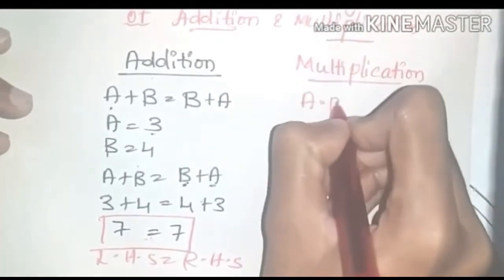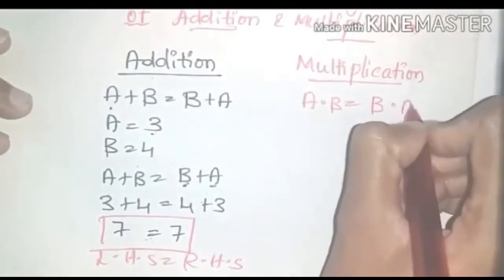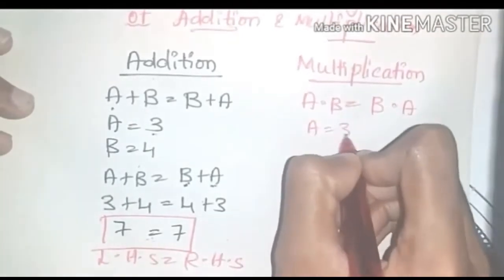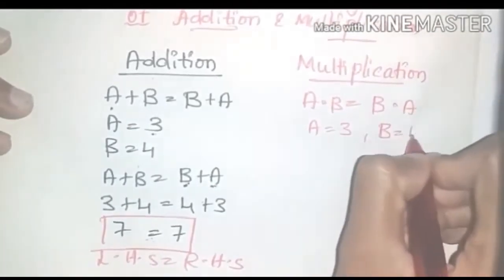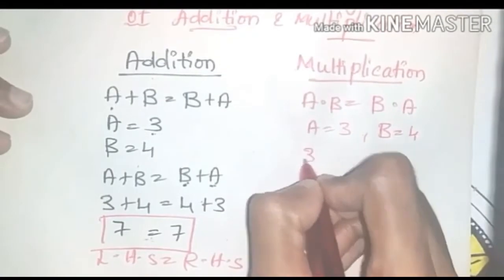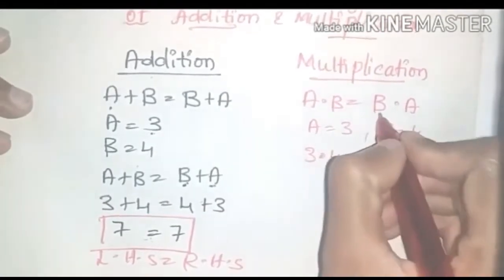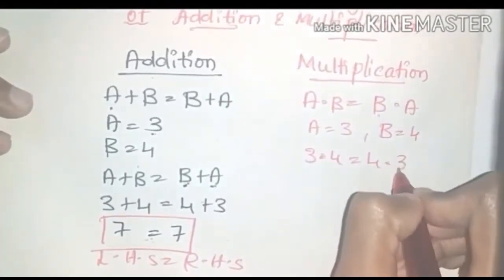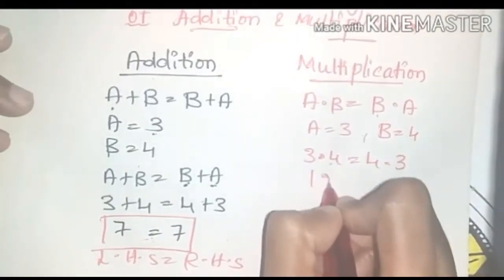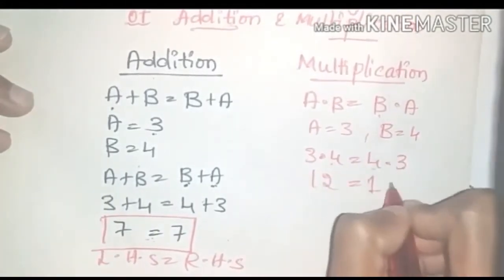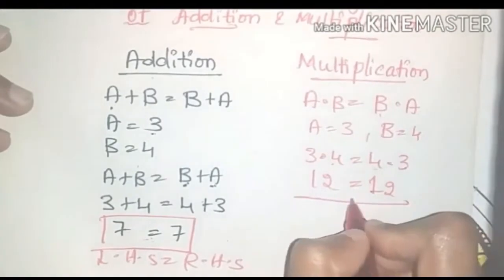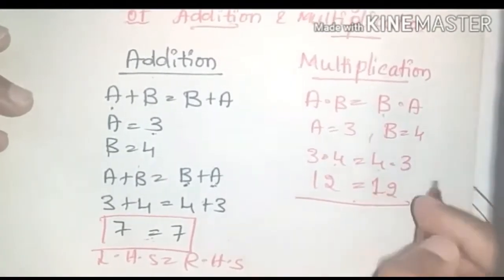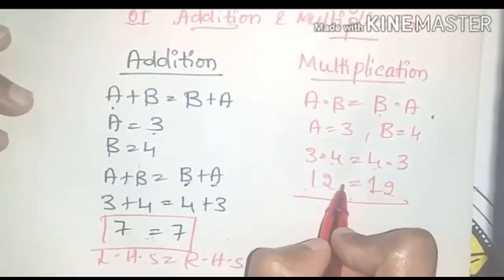Now, A into B is equal to B into A. For suppose A is equal to 3 and B is equal to 4. Now, A into B is 3 into 4 is equal to B is equal to 4 into 3. 4 3s are 12 and 4 3s are 12. Here also, the result does not change. Yes, LHS is equal to RHS.